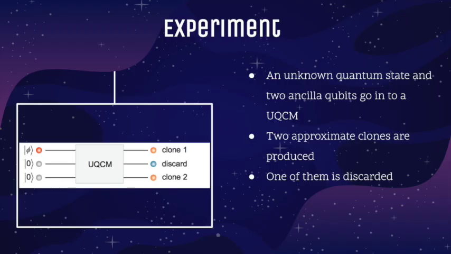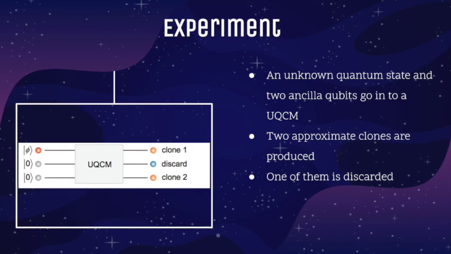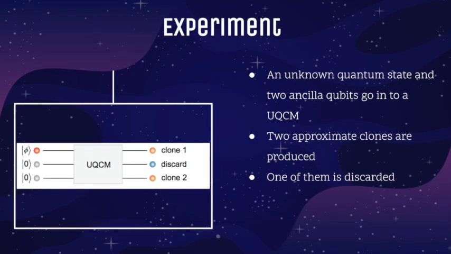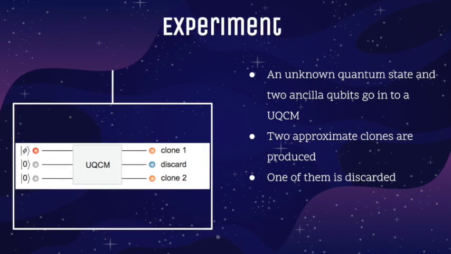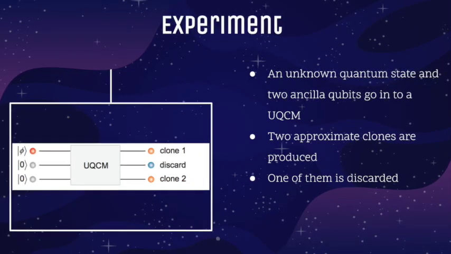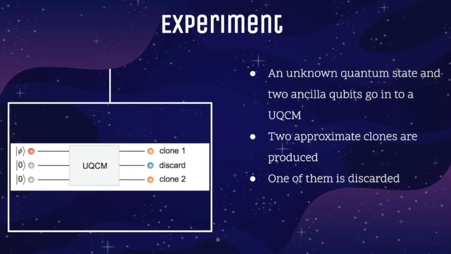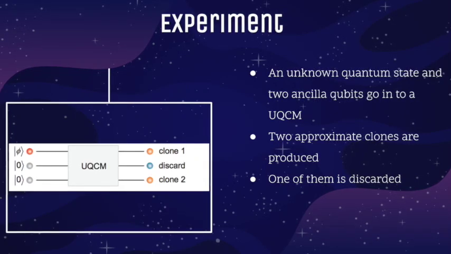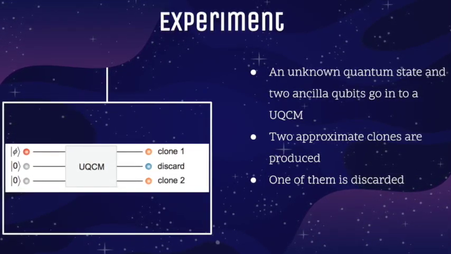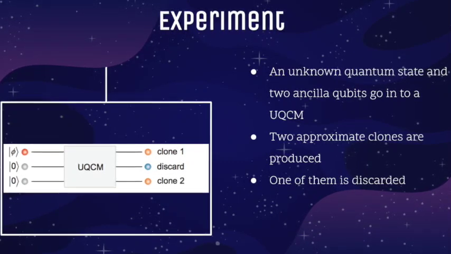It's time to look at the experiment and how they managed to imperfectly clone quantum entanglement. To speak broadly, what we want to do is first create an entangled pair of particles and then clone these particles using dummy particles so that the dummy particles can become the clones of the entangled pair, thus creating a cloned entangled pair. To achieve this, the experiment used 1 to 2 single qubit quantum cloning machines, abbreviated to UQCMs.